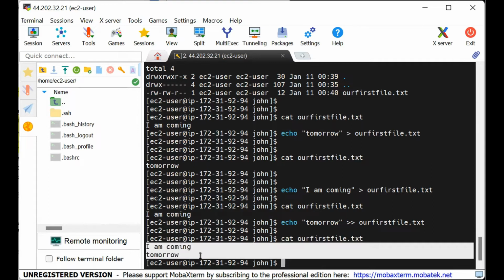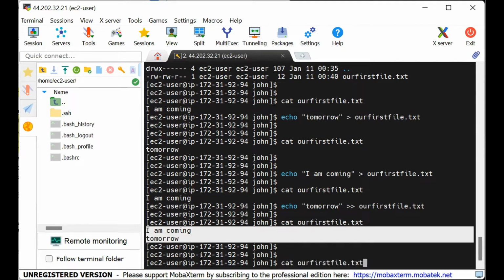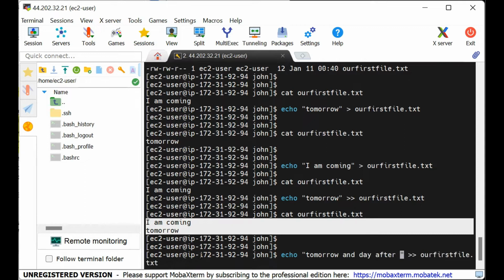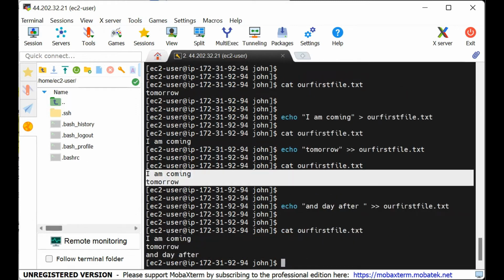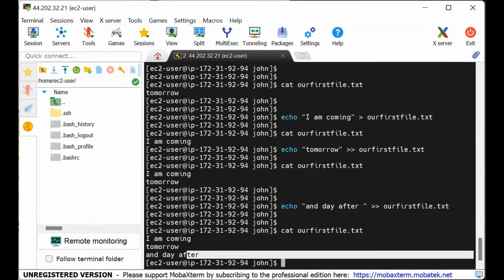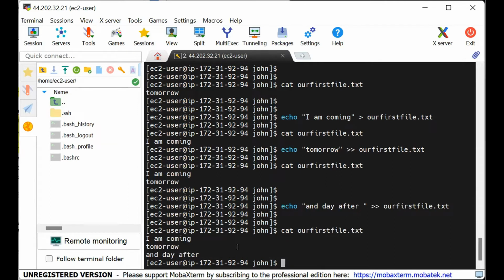Two lines. If I want to add a third line, what do I do? The same thing. I will say I am coming tomorrow, and maybe I say and day after. All right. If I say cat the file, it's going to say I am coming tomorrow and day after. So this is a simple way. Like I said, there are many ways, but this is the simplest way to create a file with the command touch and then add content to the file with the command echo.